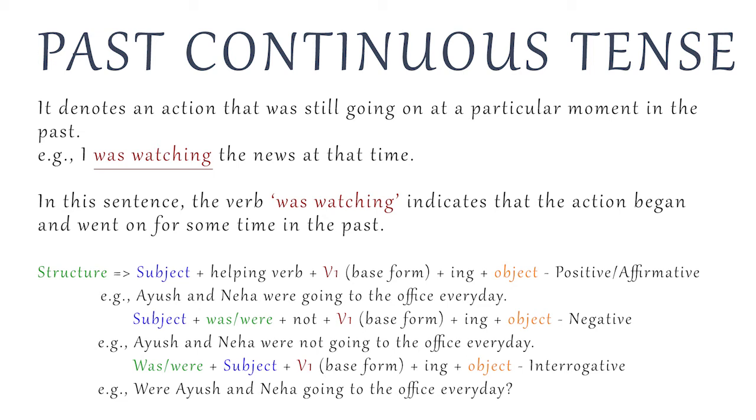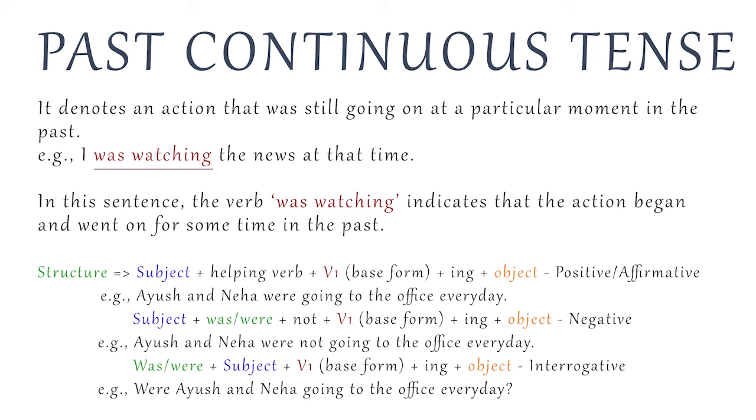Now the structure. In positive or affirmative, past continuous tense is formed by adding helping verb to the subject plus the base form plus ing and then the object. Example: Ayush and Neha were going to the office every day. Negative sentence is framed by using was or were after the subject plus not plus first form of the verb plus ing. Example: Ayush and Neha were not going to the office every day.